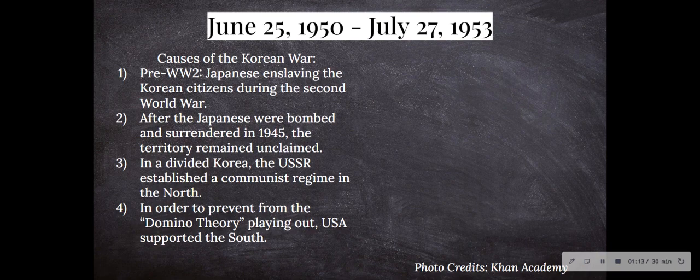And this kept going until they surrendered in 1945 when their cities, Hiroshima and Nagasaki, the Japanese cities, were bombed by U.S. atomic bombs. So when they surrendered because of that, the Korean territory remained unclaimed.